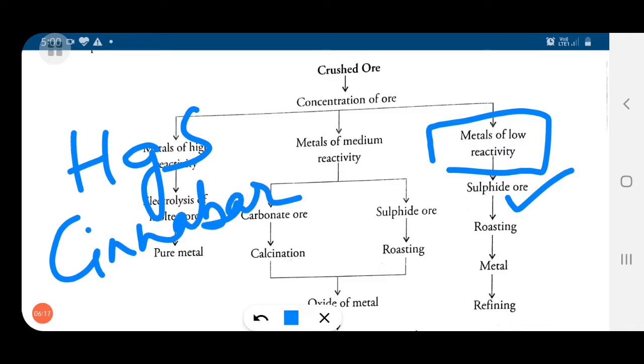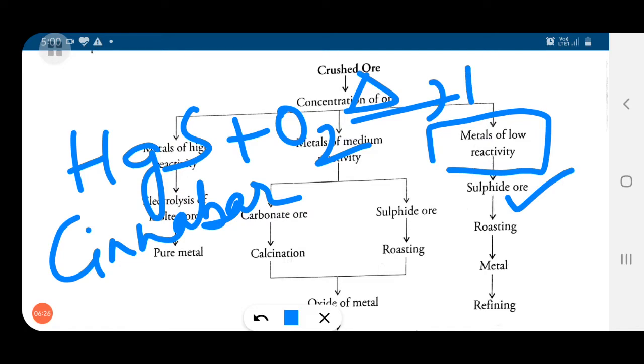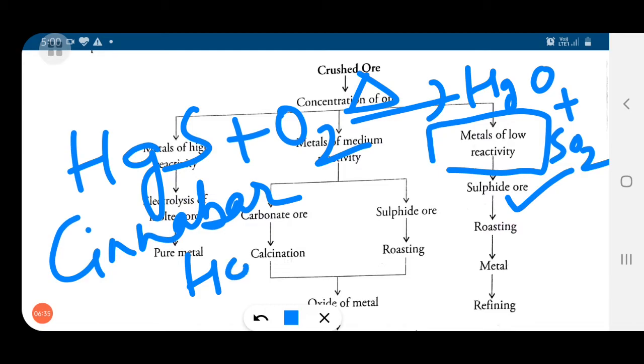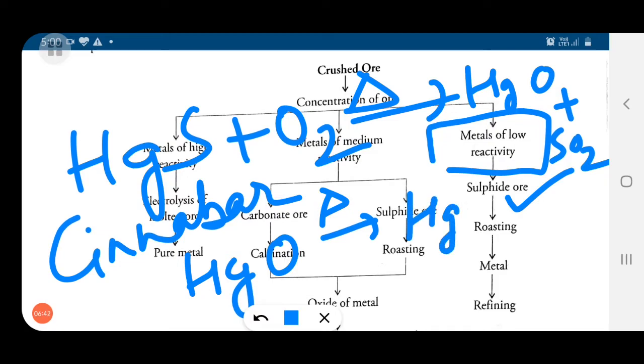The name of this ore is cinnabar. It is heated in the presence of oxygen, this is called roasting, and we will get mercuric oxide plus SO2, sulfur dioxide. Now this mercuric oxide is heated, and in this way we will get mercury and oxygen gas. So this is the example of a metal which occurs in low reactivity.